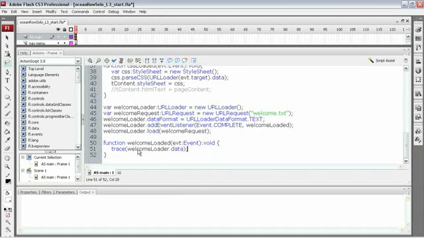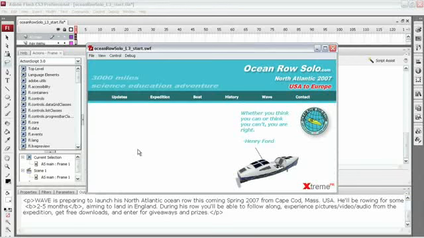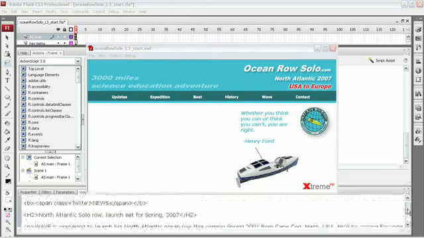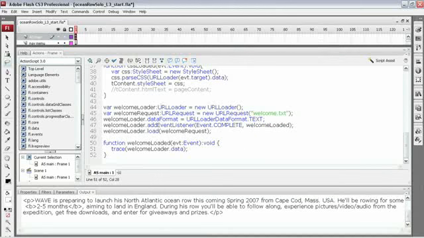Now let's just test our movie real quickly and make sure this is all working properly. Now you notice our text field is empty on the screen because we took away the variable and the assignment, but down here in my output window you can see that we've successfully loaded all that data from our welcome text file.